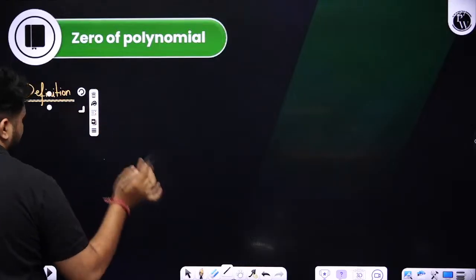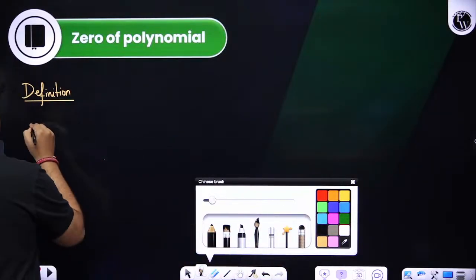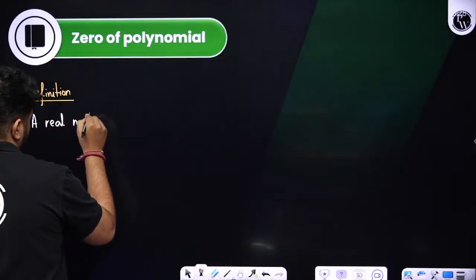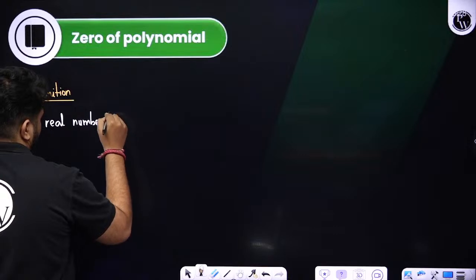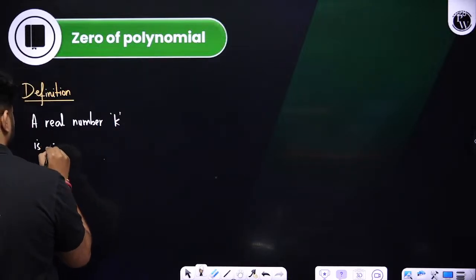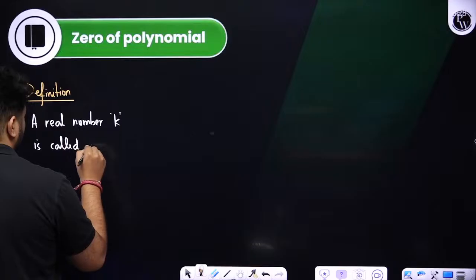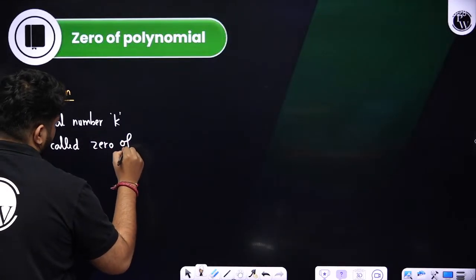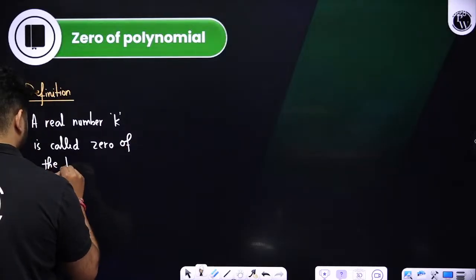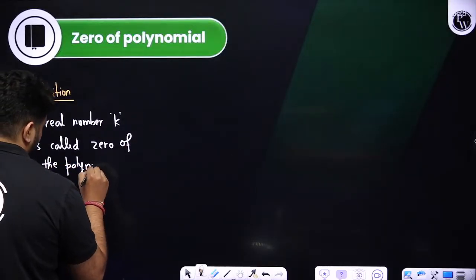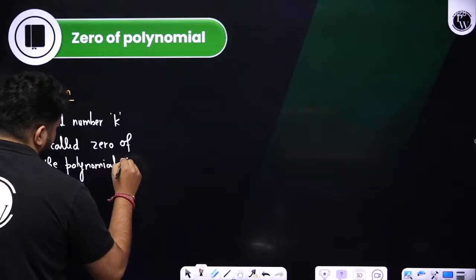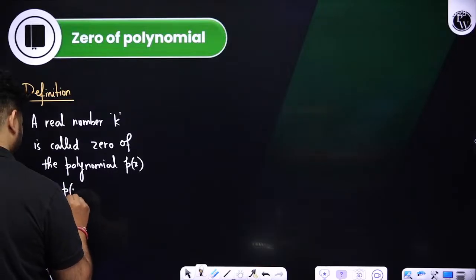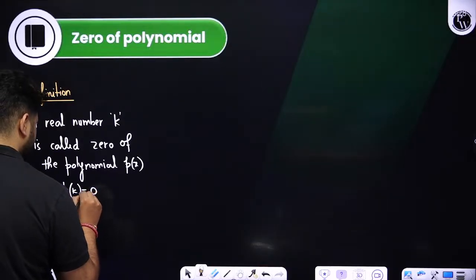The definition says that a real number k is called a zero of the polynomial p of x if p of k is equal to 0. Clear?